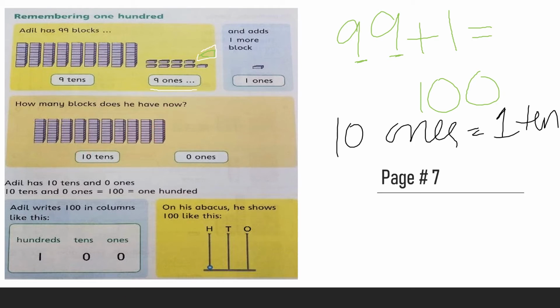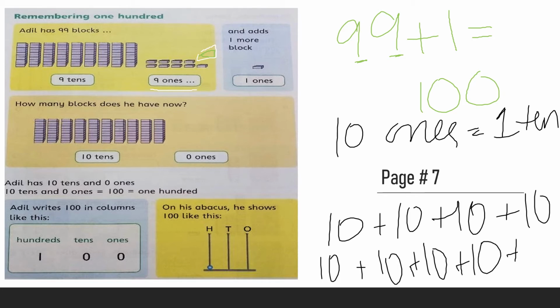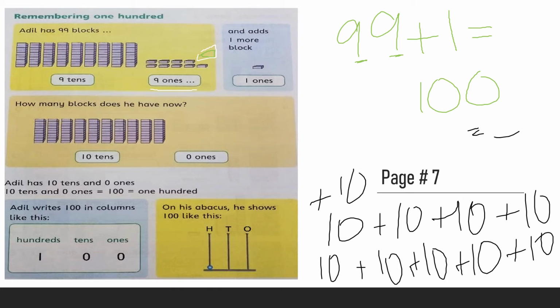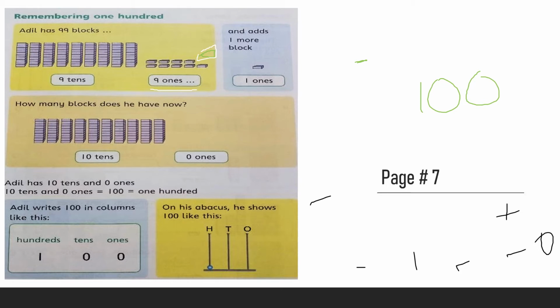And if we add 10 tens together, 4, 5, 6, 7, 8, 9 and 10, what does it become? It becomes 100. So 10 tens is equal to 100.